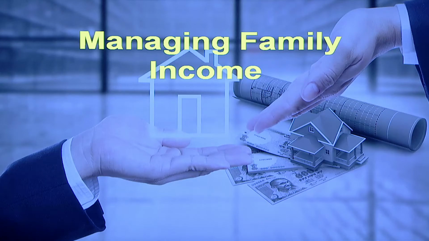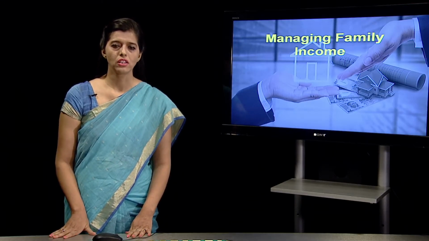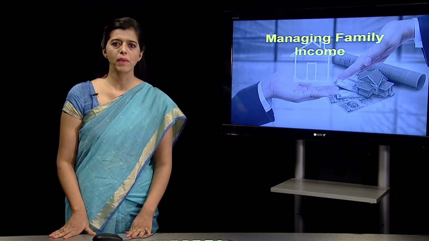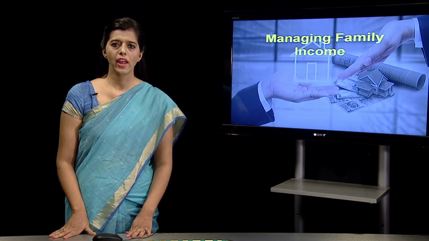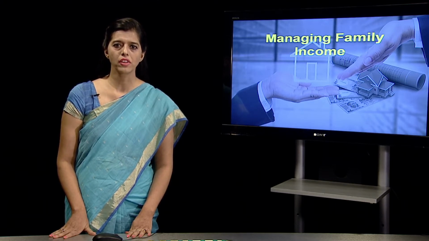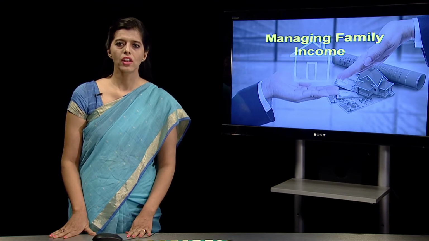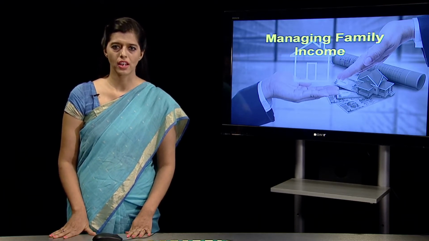In this chapter, we learn about what is income, what is expenditure, we will also learn about money, the concept of goods and services, we will learn the ways of balancing income and expenditure and we will also learn about the ways of making a spending plan and what are the advantages of saving our family income. Now let's go on to the first slide to understand the concept of family income.